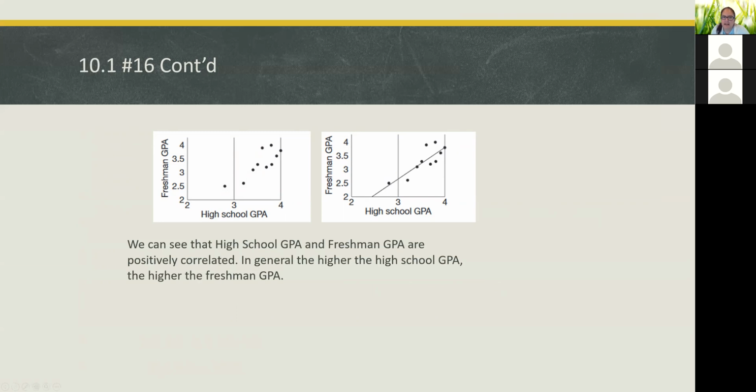And we can see that these two GPAs are positively correlated. And what that means is that the higher somebody's high school GPA is, the higher their freshman GPA is. And we can tell because we have a line that's an increasing line. It goes up when you look at it from left to right. Are there any questions about anything so far?